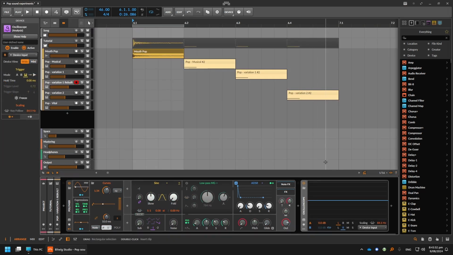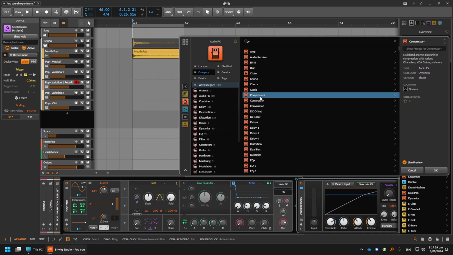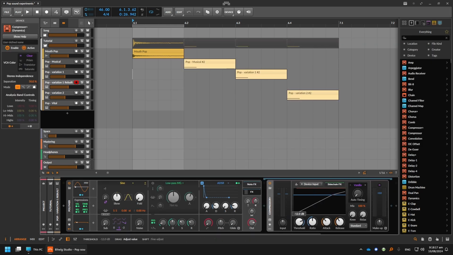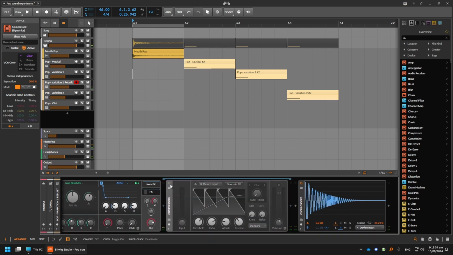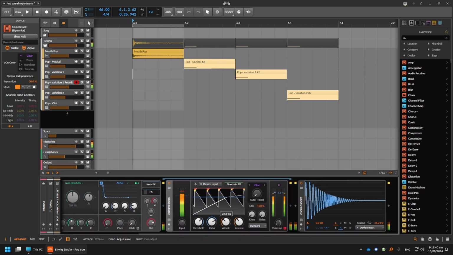If we have a look with an oscilloscope, we can see we are lacking a contrast between the attack and release of the sound. Add some kind of compression. With compression, I was able to emphasize the attack more. With Compressor Plus, I preferred the glue setting and a high ratio around 4:1, and the learn setting.